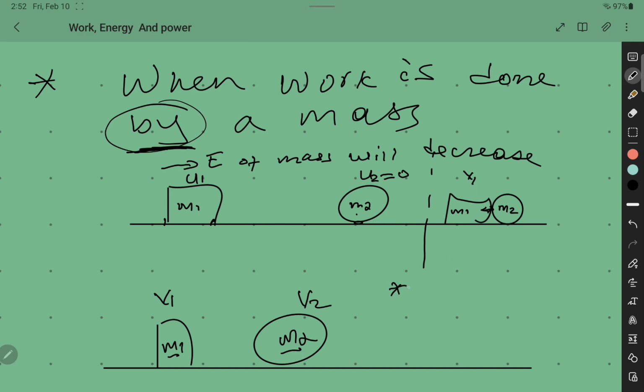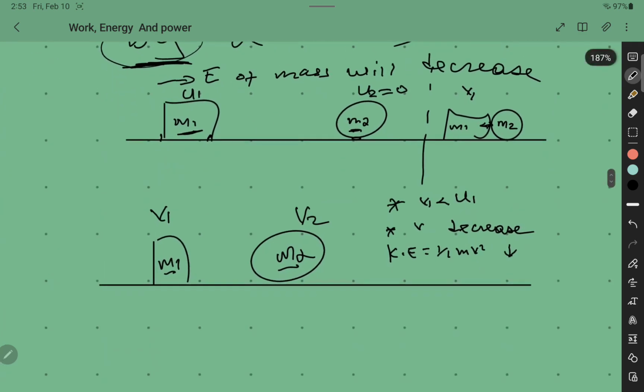Now the point to note here is the velocity of the first mass. V1, the speed after the collision, is smaller. Yes, the rectangular mass decreases its speed. So the V decreases. What would happen to the kinetic energy? The kinetic energy, which is given by half mass times V squared, also decreases. So now this time work is done by mass 1 on mass 2.